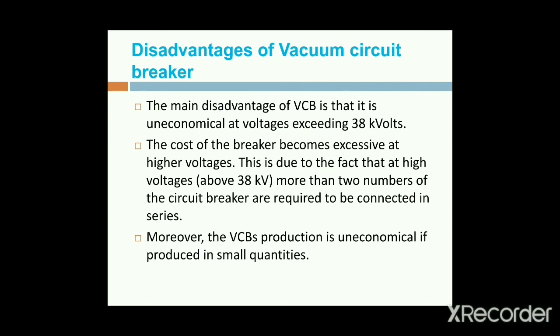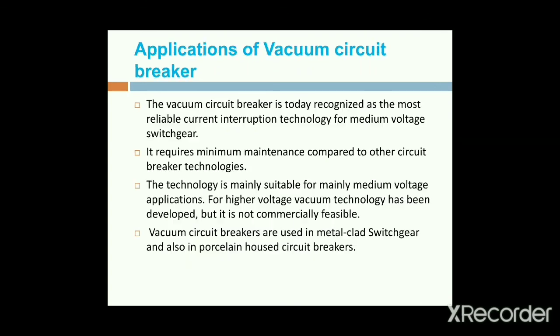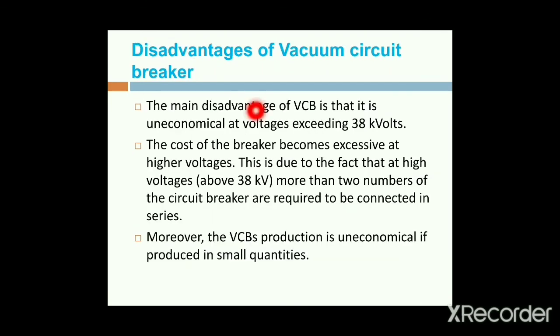Next, coming to the disadvantages of the vacuum circuit breaker, there are some disadvantages. It is uneconomical at voltages exceeding 38 kilovolts. Above 38 kilovolts, using this vacuum circuit breaker is uneconomical.